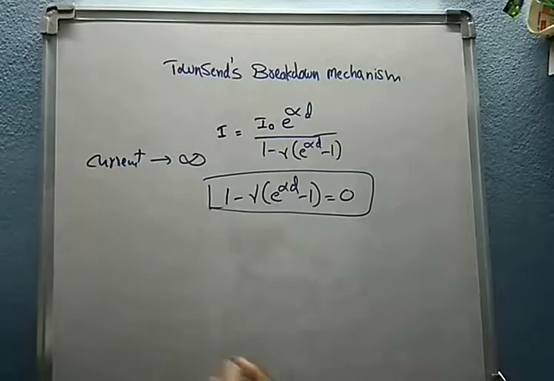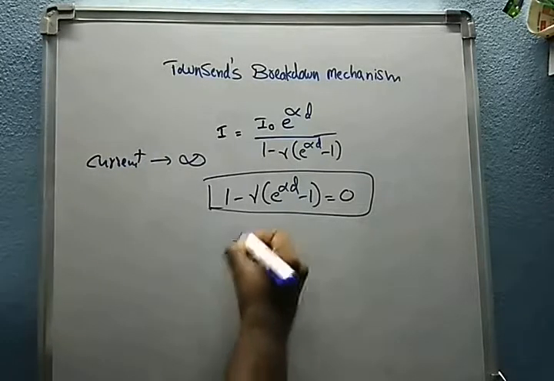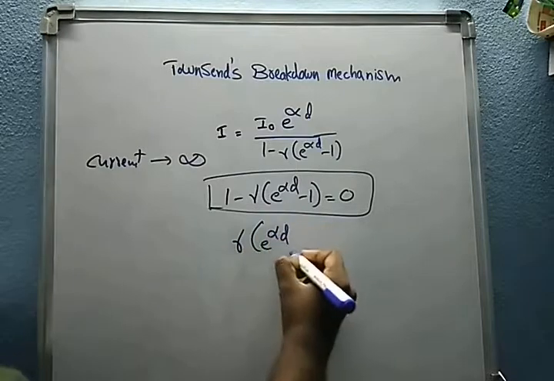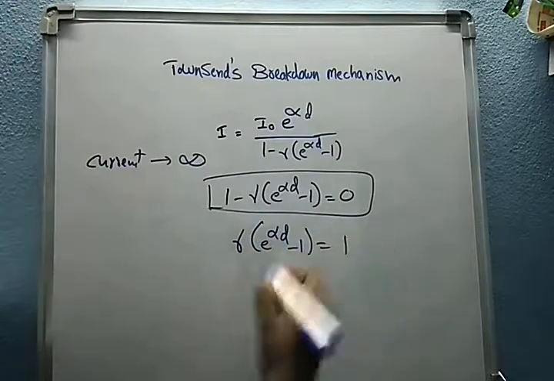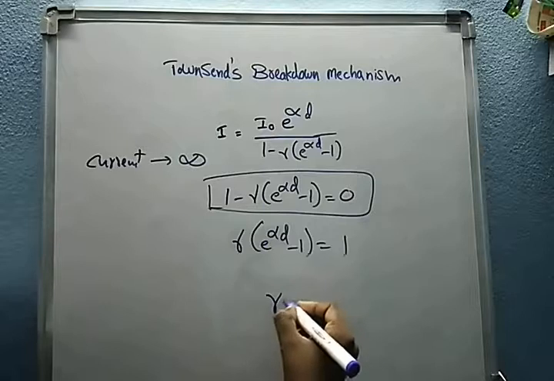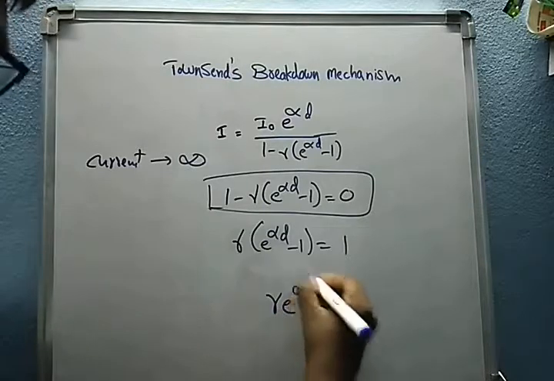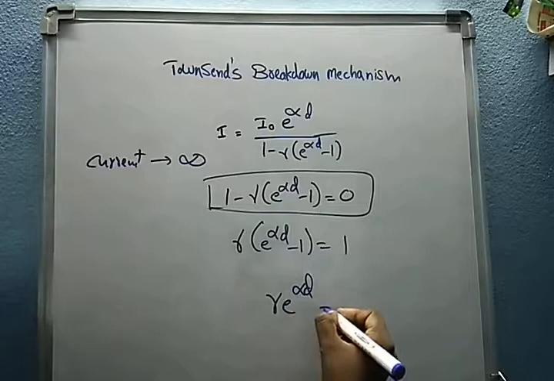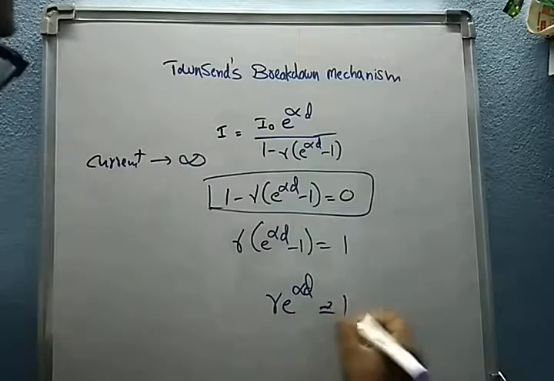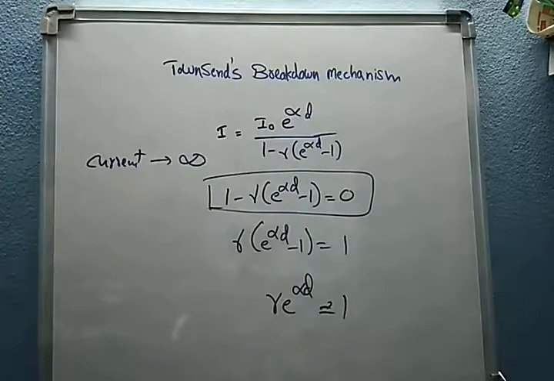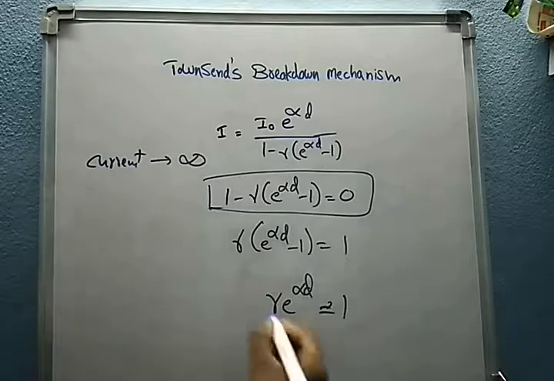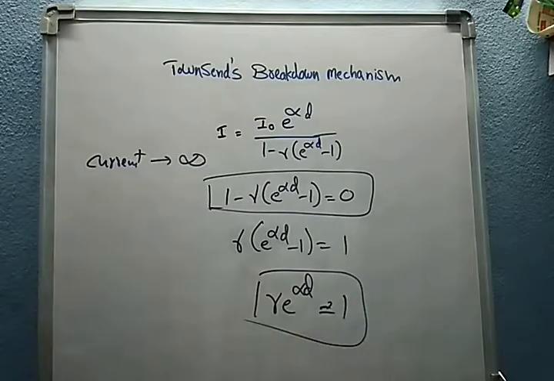We can simplify this equation: gamma of e power of alpha d minus 1 is equal to 1, and eventually we can write this as gamma into e power of alpha d is equal to 1.